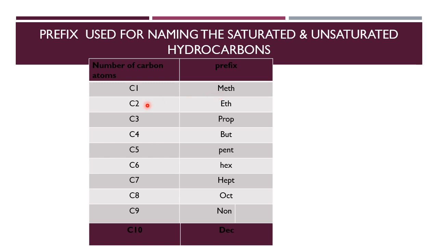With 2 carbon atoms, eth; 3 carbon atoms, prop; 4, but; 5, pent; 6, hex; 7, hept; 8, oct; 9, non; and with 10 carbon atoms, the prefix is dec. Dear children, you have to learn at least these 10 prefixes for carbon atoms 1 to 10.